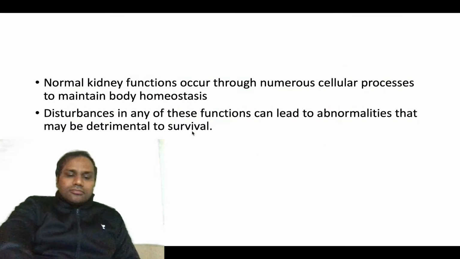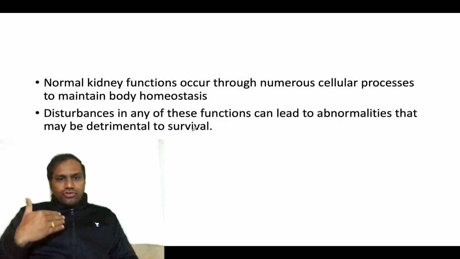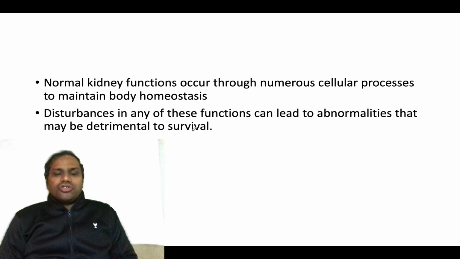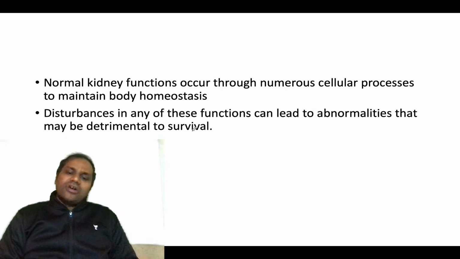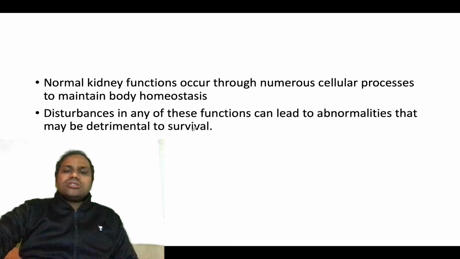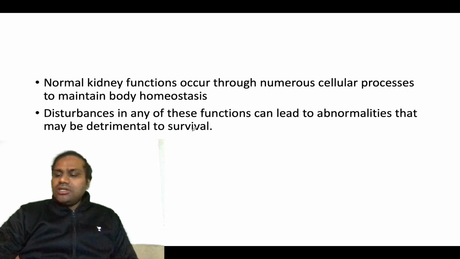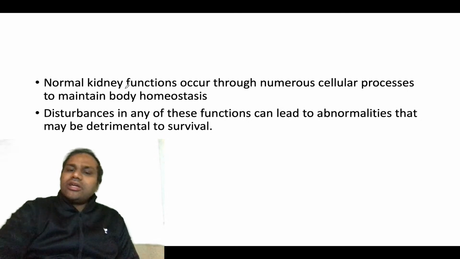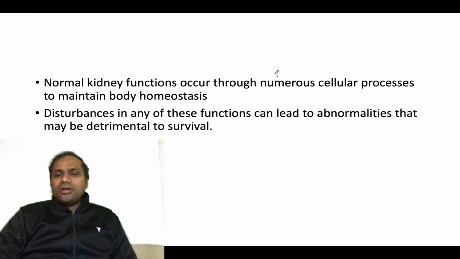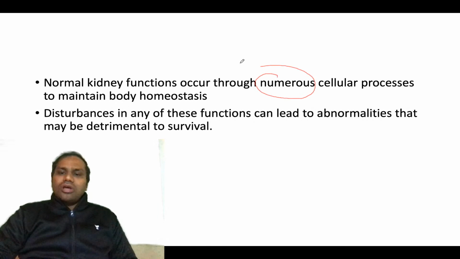So now see, first you should know something basic when you go towards tubules. You should know something basic about the tubular injuries, about the tubule and their function, okay. Normal kidney functions occur through numerous cellular processes.